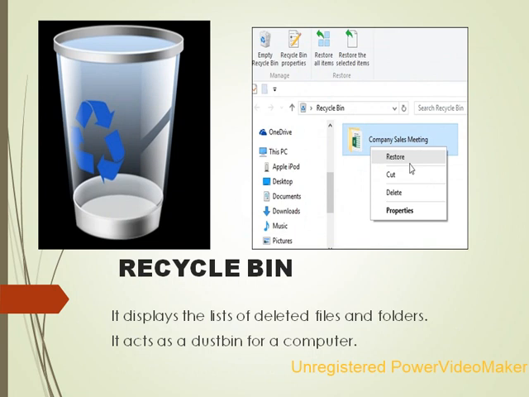Recycle Bin. It displays a list of deleted files and folders. It acts as a dustbin for a computer. Children, you all know what the recycle bin is. Whichever files and folders you have deleted will go to the recycle bin. When you double click on the recycle bin, you can see whatever you have deleted. One picture is the recycle bin icon, and the other is the page it takes you to when you double click on it. So you all know that.